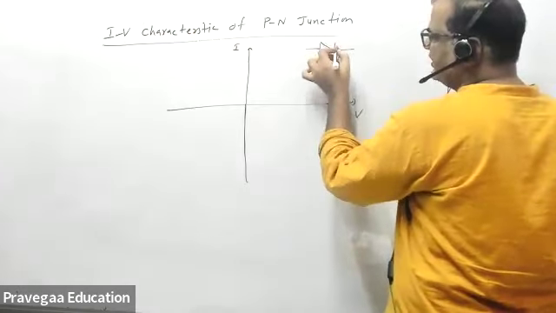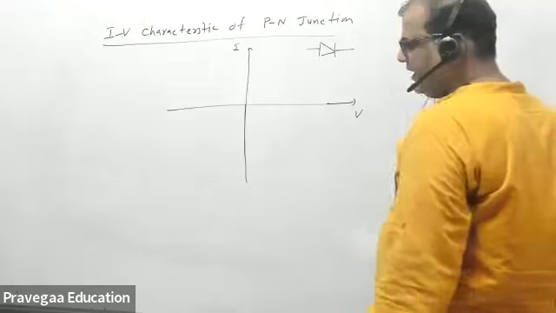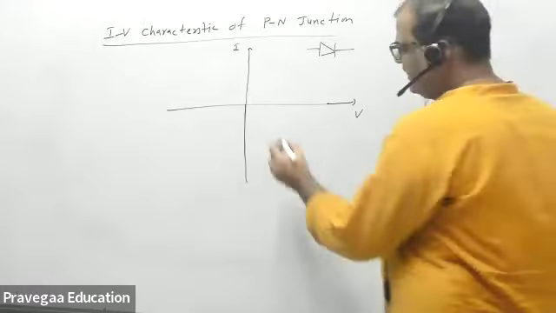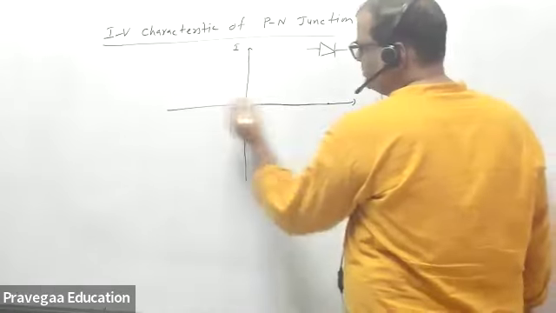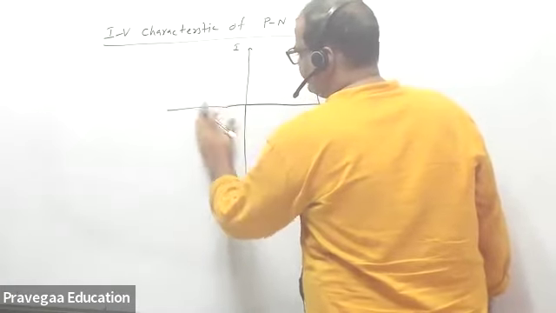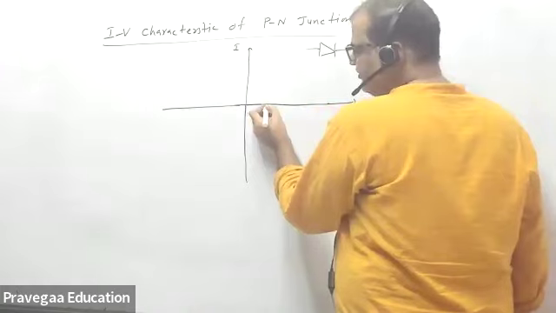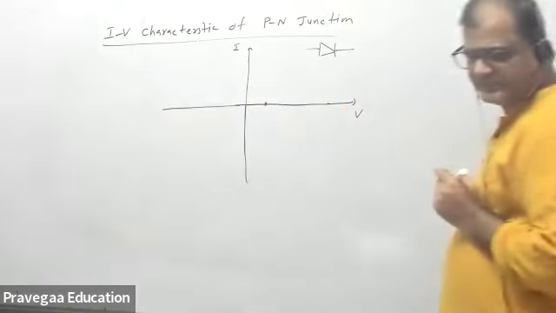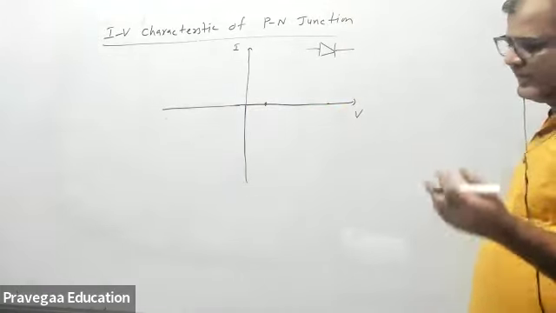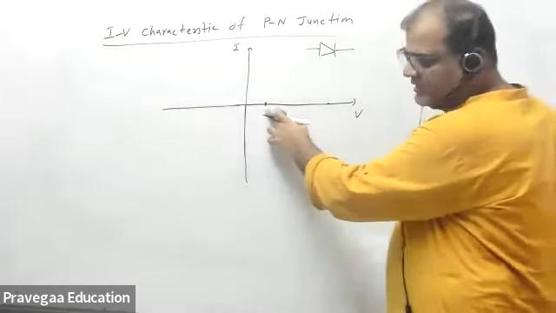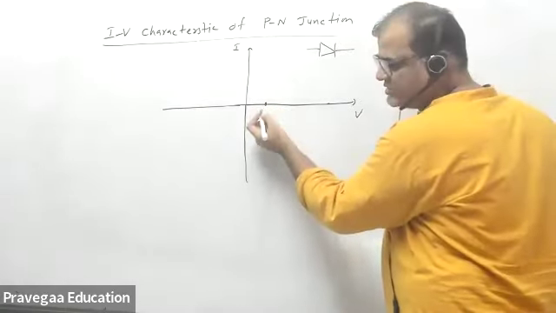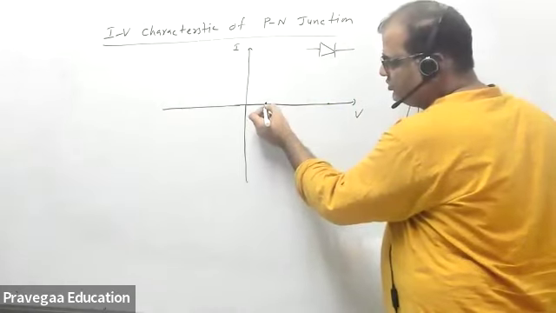the P section by a triangle and the N section by a plate. Now when you apply the forward bias, because there is a built-in potential, until you apply a forward bias equal to the built-in potential, current will not start; diffusion current will not flow. Then current will start.